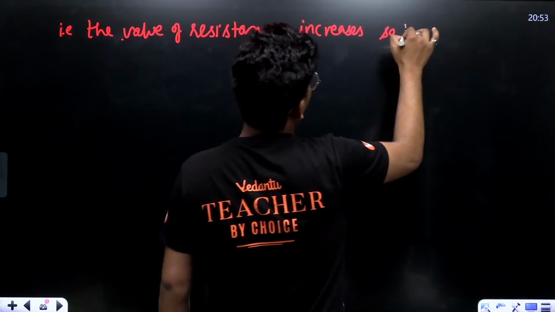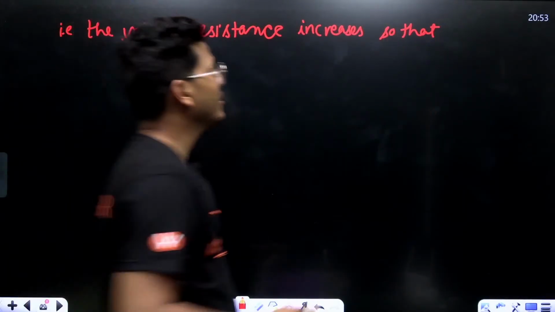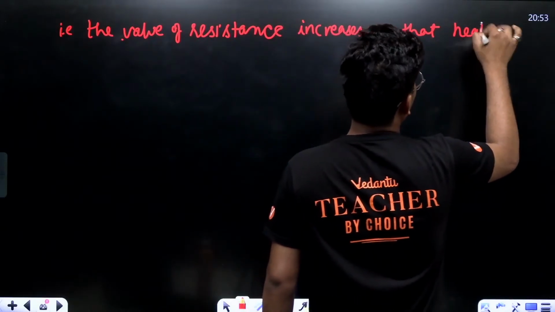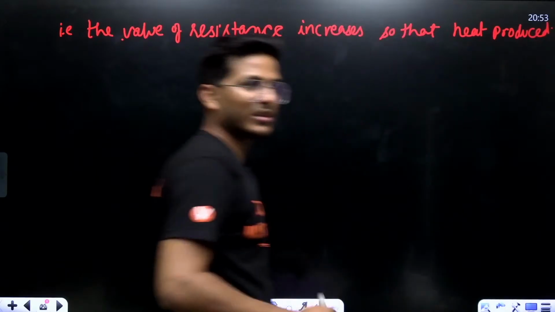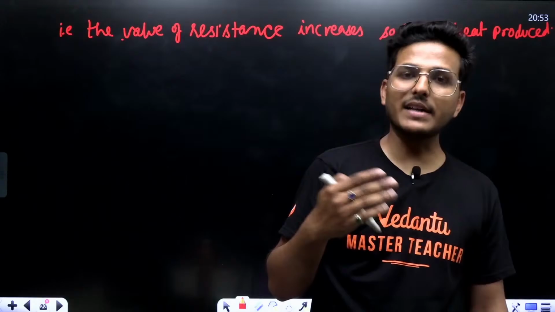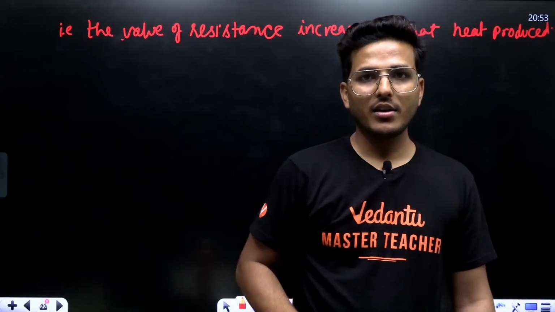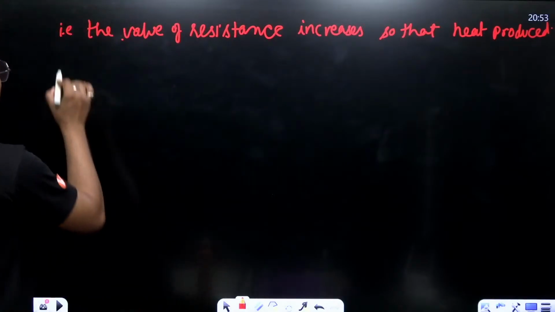If the value of resistance increases, that means heat is produced. As you know, if resistance is high in an electrical circuit, that leads to heat. So heat is produced, and